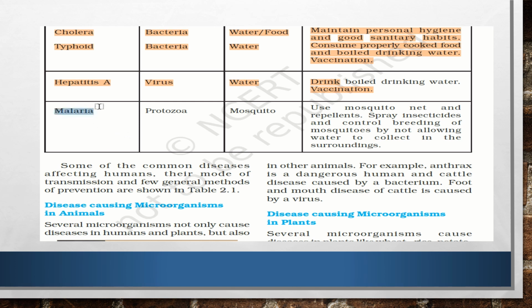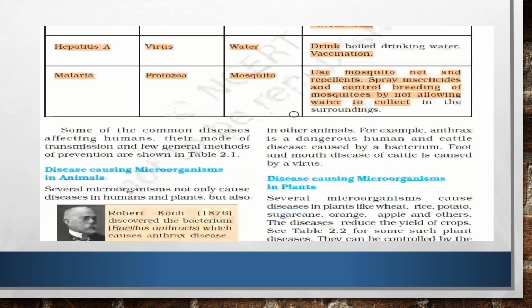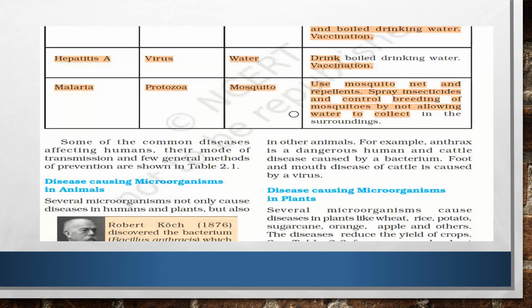Next comes malaria. Malaria is caused by protozoa and the mosquito is the carrier. So use mosquito nets, mosquito repellents, spray insecticides, and control the breeding of mosquitoes by not allowing water to collect in the surroundings. So these are some common infections which are caused in humans.